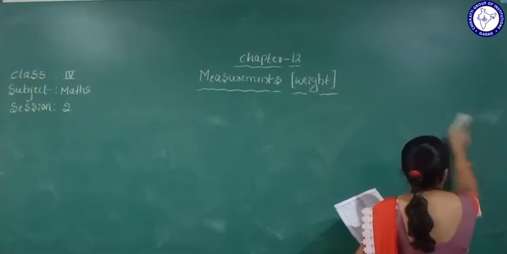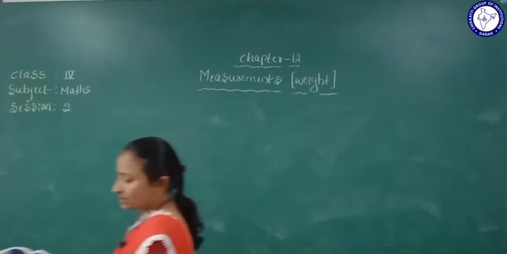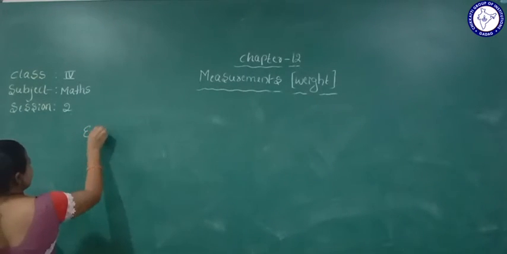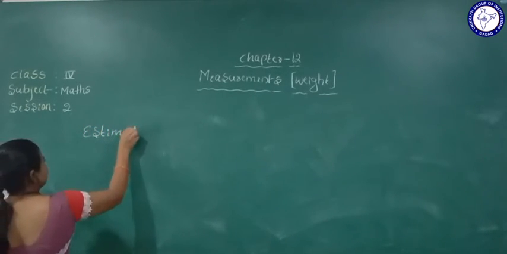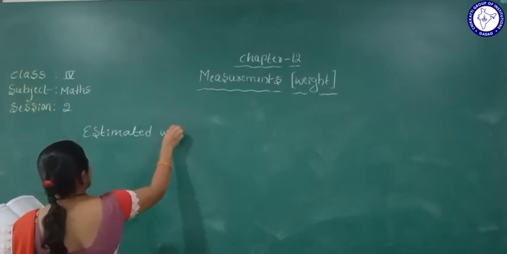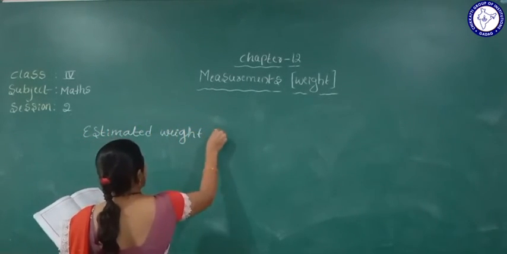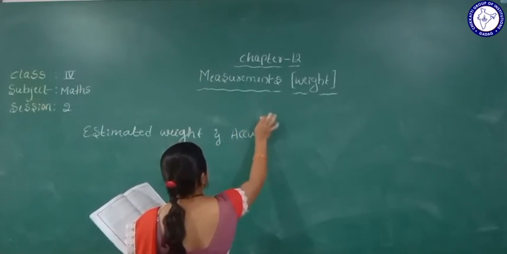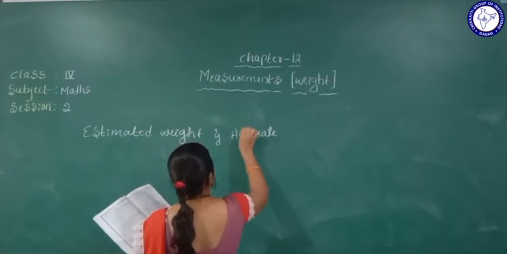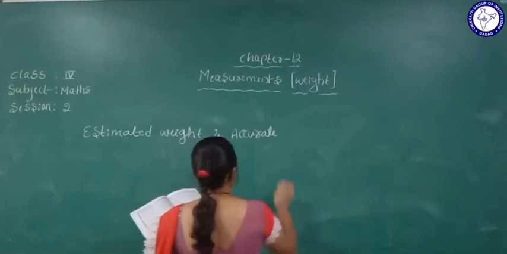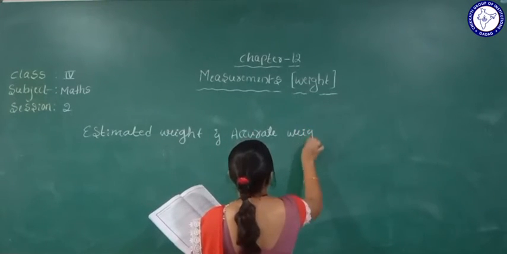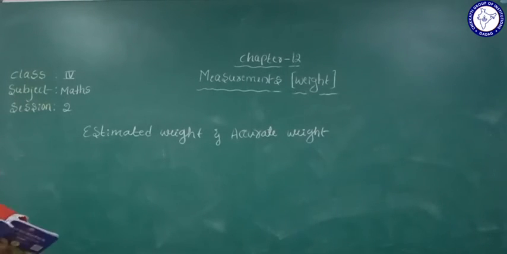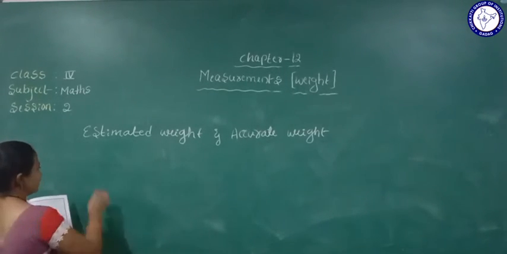Yes, for estimated weight we will see the example.